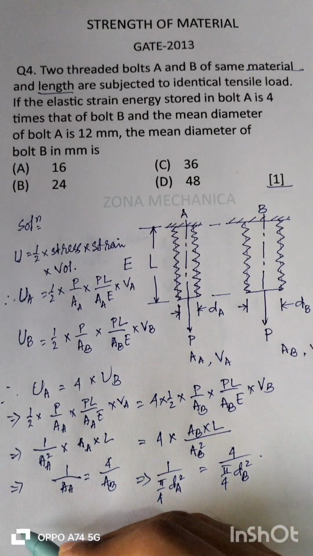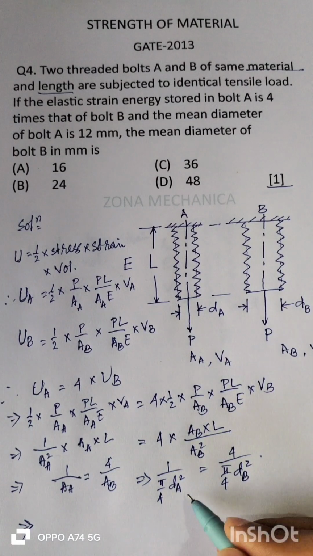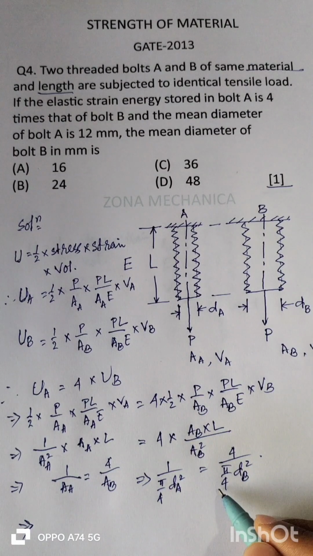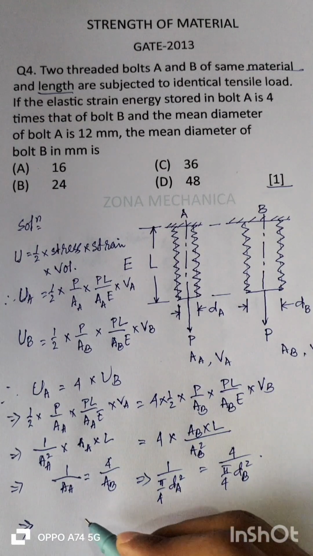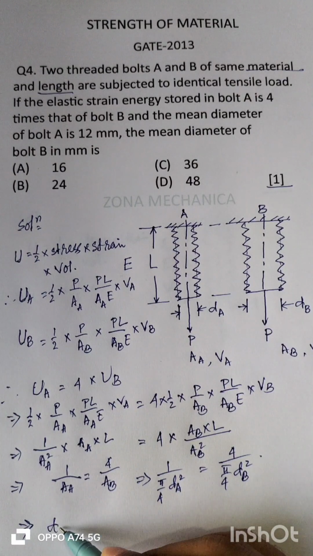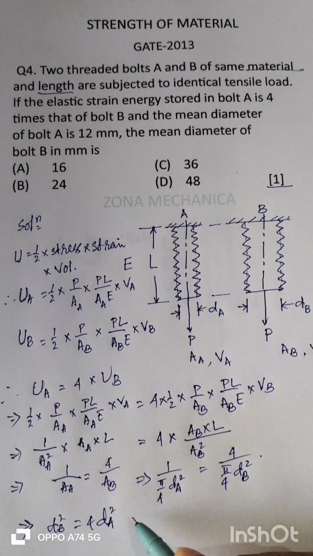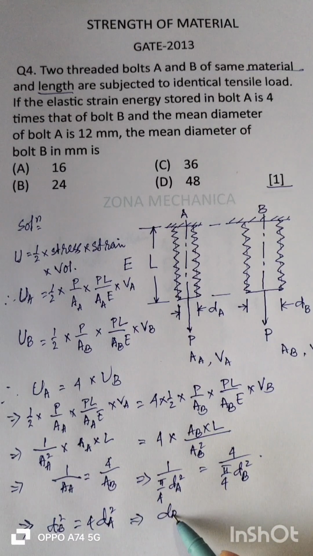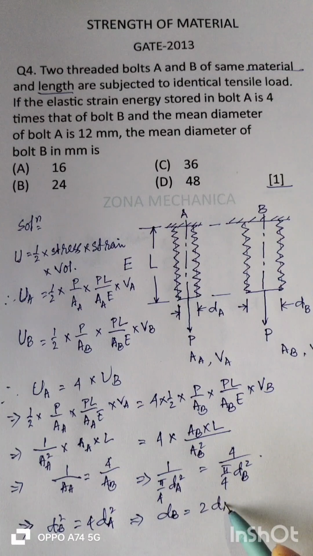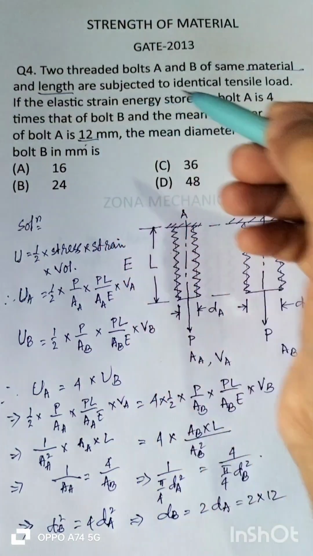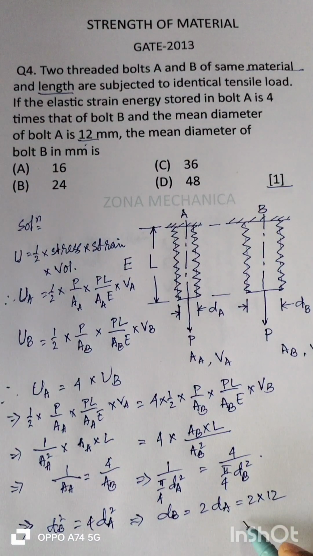So this pi by 4 will get cancelled, and dB square is 4 into dA square. Which implies dB will be equal to 2 into dA, that is equal to 2 into 12. dA is given 12 mean diameter, so it is 24. So clearly dB, the mean diameter of the bolt B, will be 24 mm.